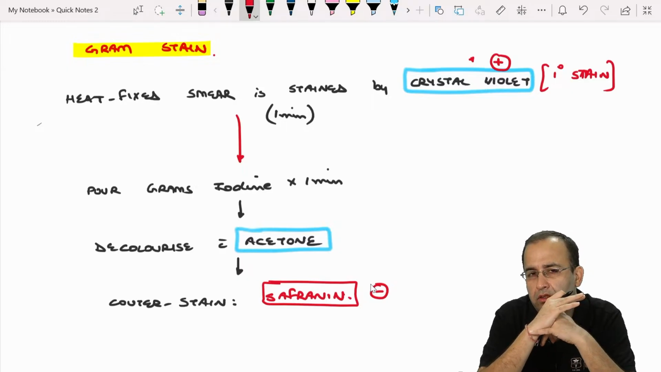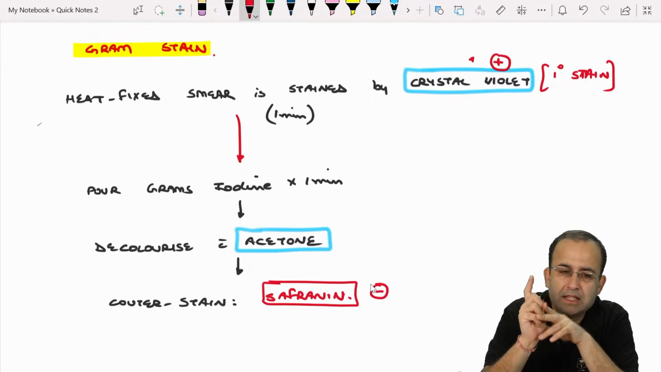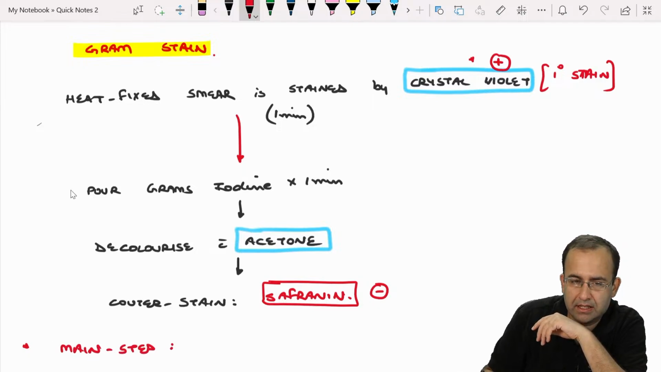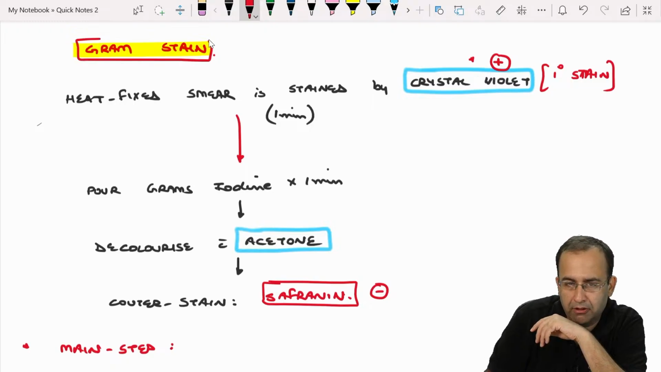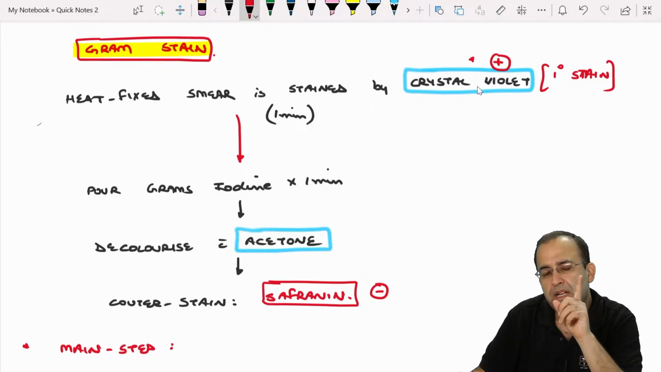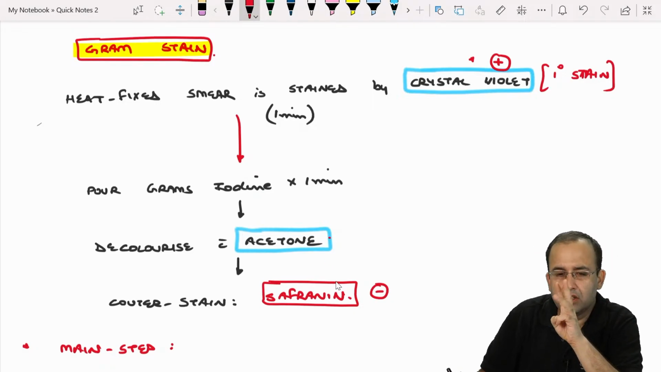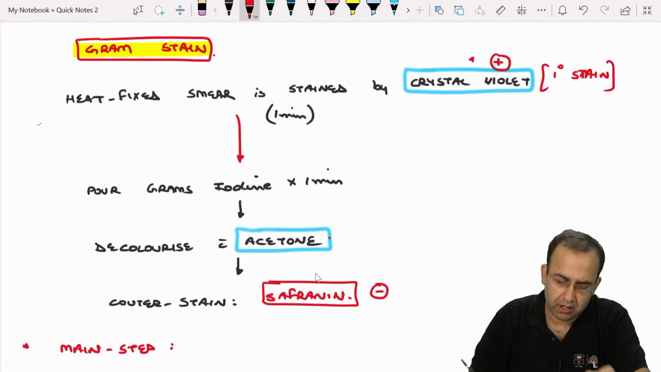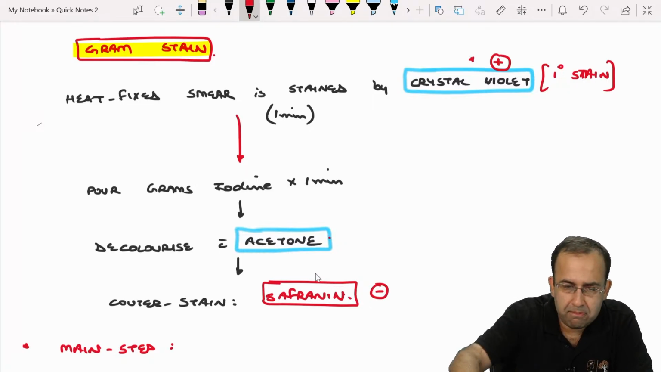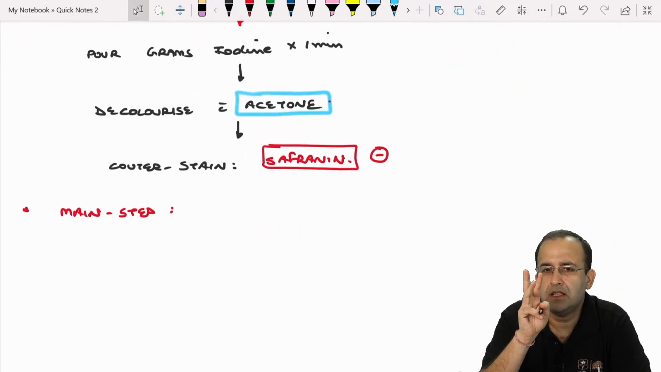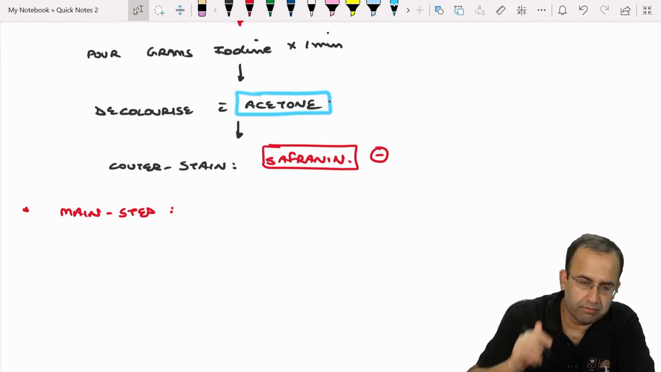Now tell me this, which is the main step? I'll be very impressed if you give me the right answer. Which is the main step for gram stain? Primary stain, decolorizing, secondary stain. These are your three options, 1, 2, 3. Which is the main step? Which is the main step in gram staining? Primary stain, decolorizing, or secondary stain or counter stain?